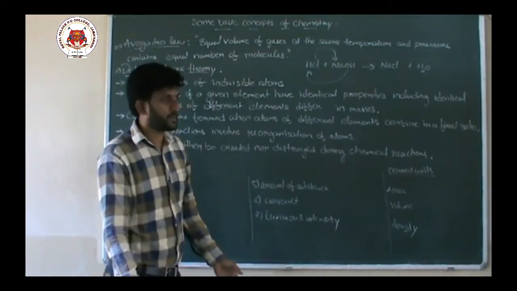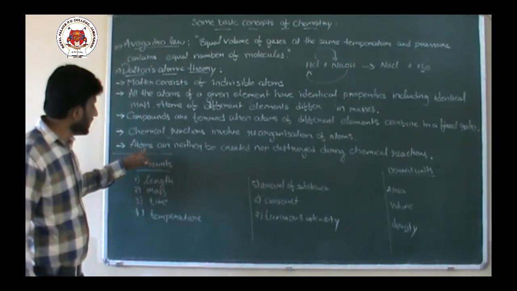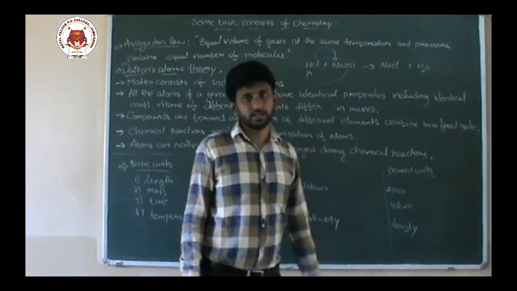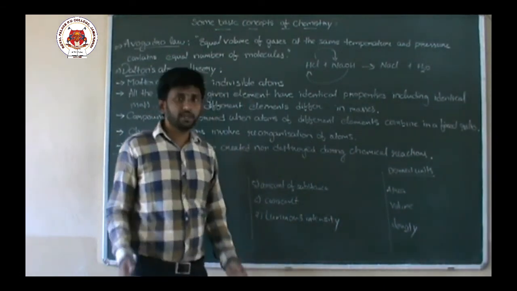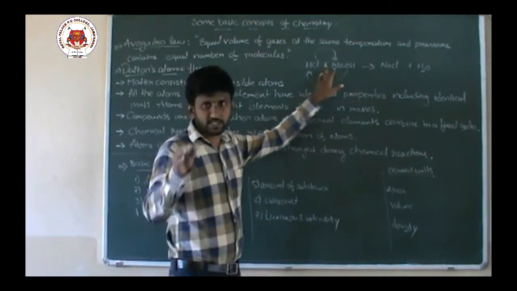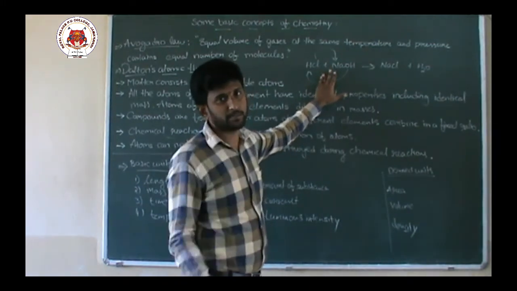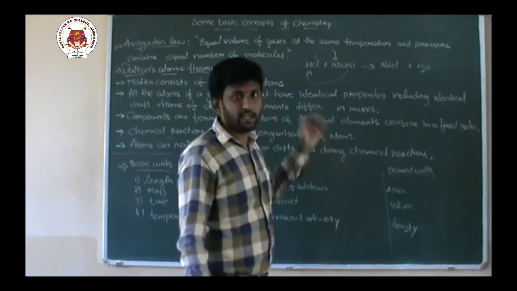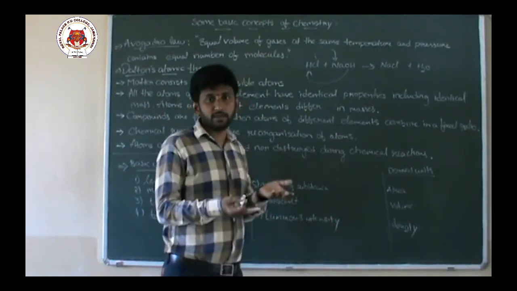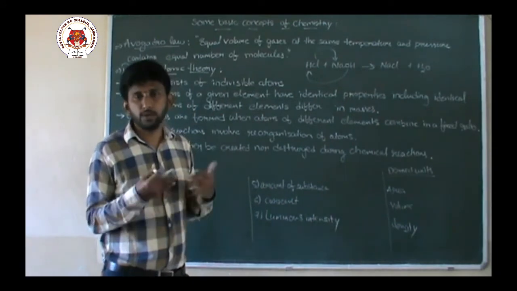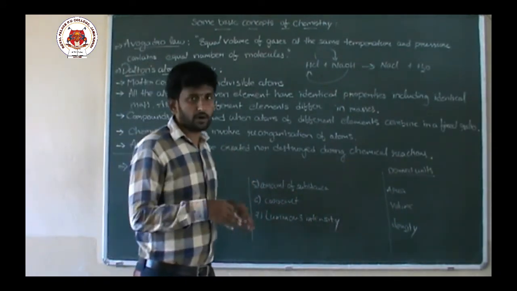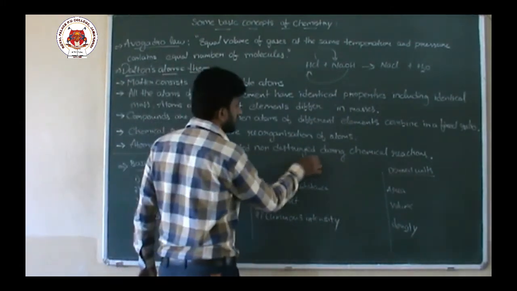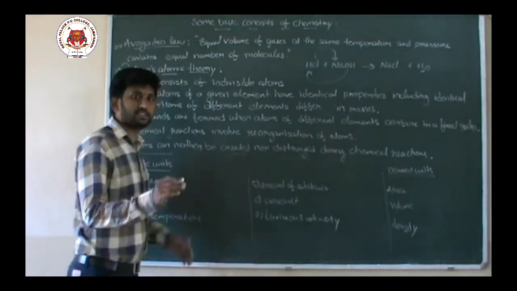Next. Atoms can neither be created nor destroyed during any chemical reaction. That is, in any chemical reaction, only an exchange of atoms or ions takes place. Is any atom completely destroyed or any new atom produced? No. No new element is produced and no element is destroyed. That is, atoms are neither created nor destroyed. They just rearrange in a reaction.